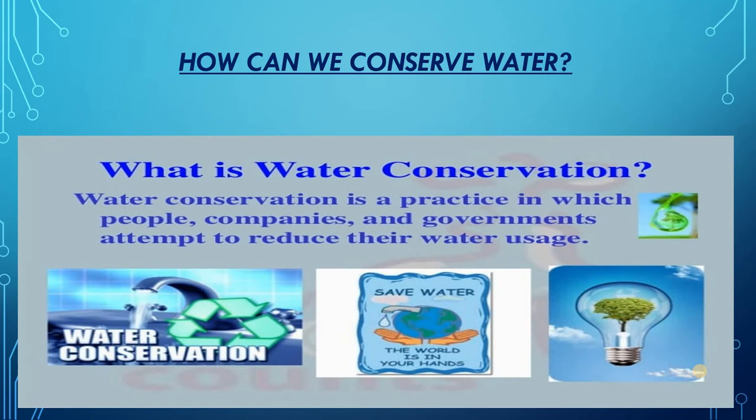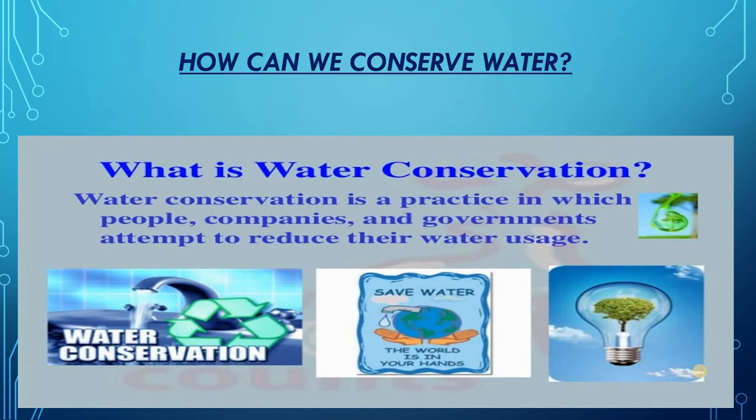So as I said, only a small fraction, that is 1% of water available on earth, is fit for use by human beings, animals and plants. And this is available in rivers, lakes, ponds and groundwater. Now, since all the areas of the country are not near a river, river water is not available at all the places in our country, right? The lakes and ponds cannot hold much water in them, and the groundwater is available everywhere.